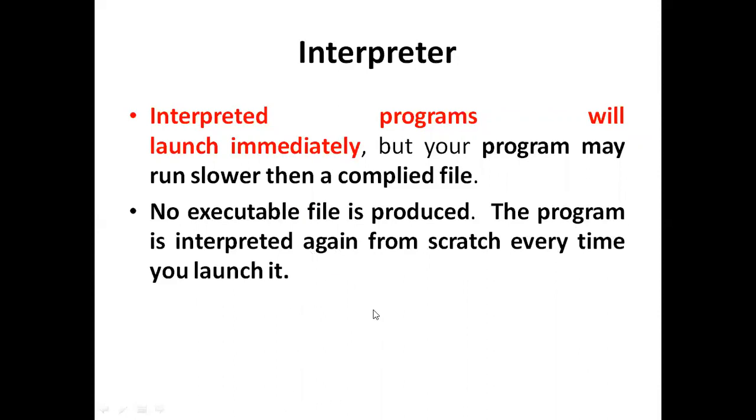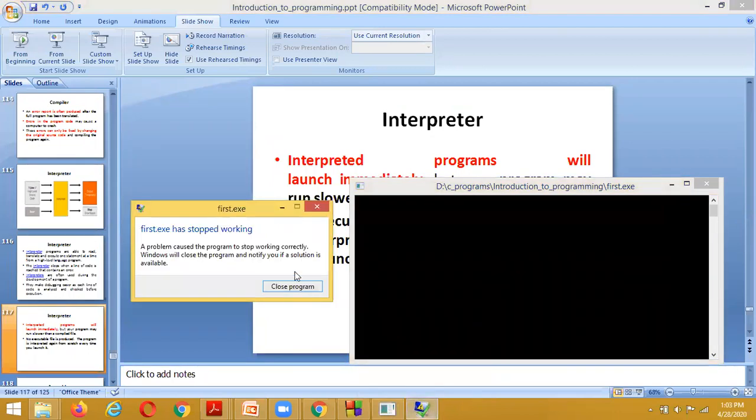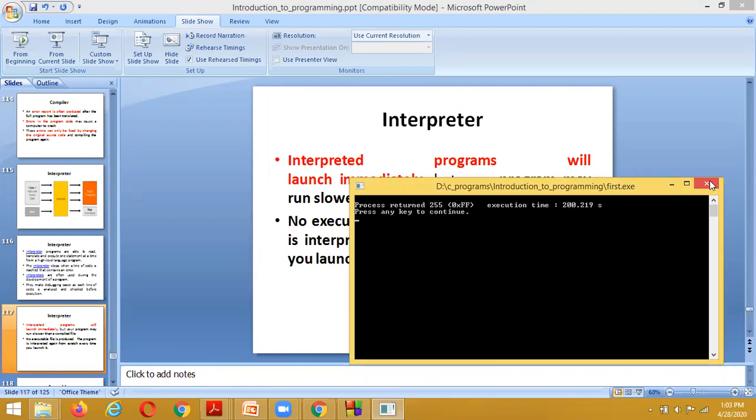And suppose you are successfully executing this program. Suppose here I am closing this, and here I am closing.